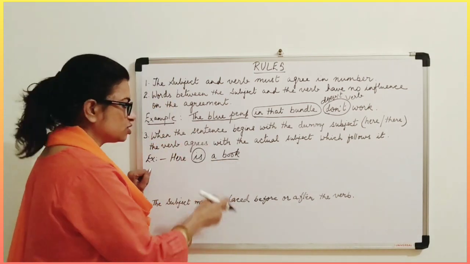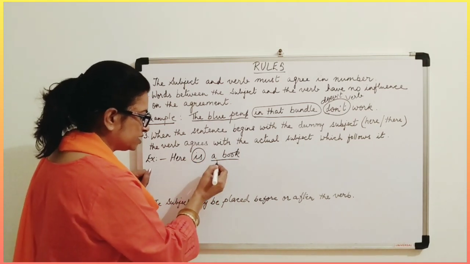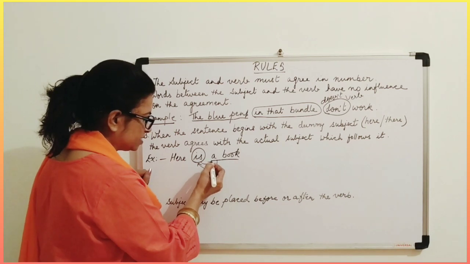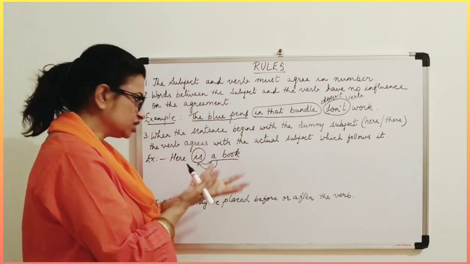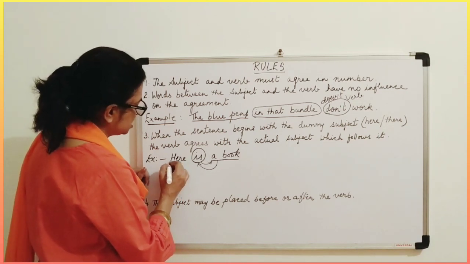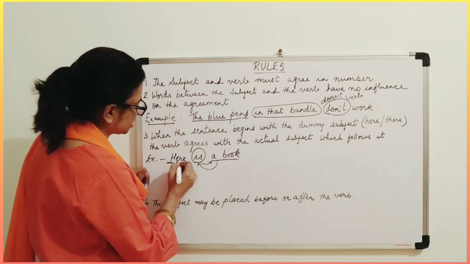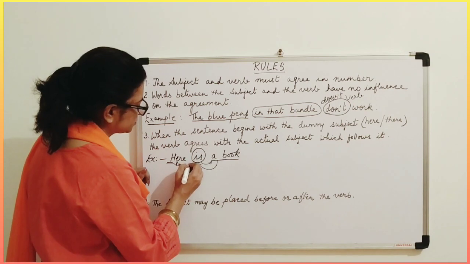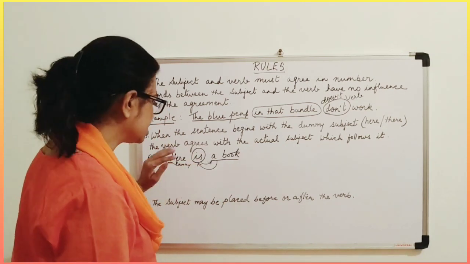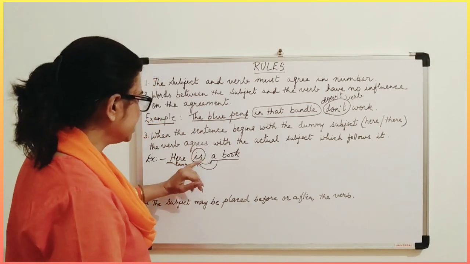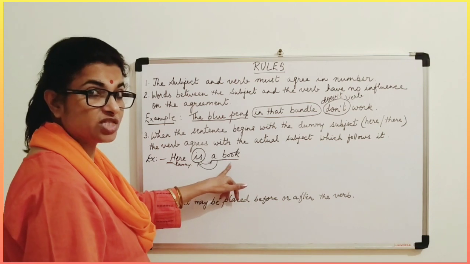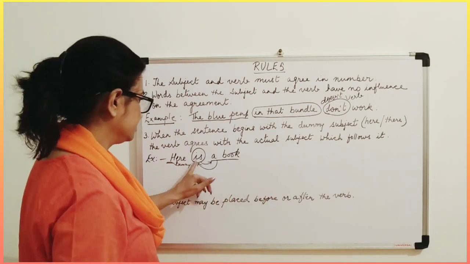This is singular, so that is why it is agreeing with this. Or you can say that this is agreeing with this. So both are complementing each other. So "here", this is your dummy. This is not your subject, but it is a dummy subject. It is thought to be the subject, but it is not a subject. And here this verb is agreeing with the subject which follows this verb.